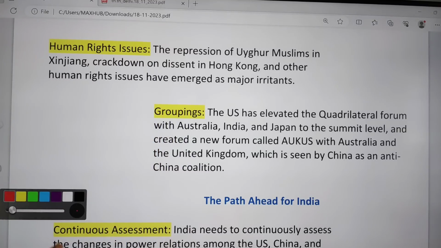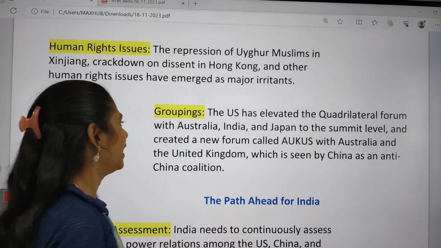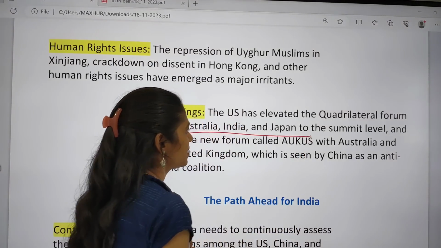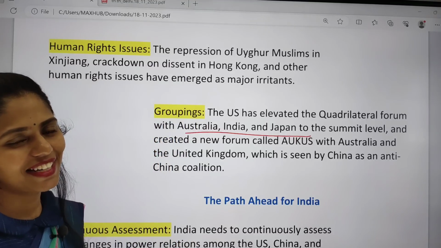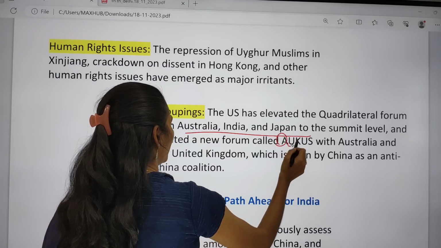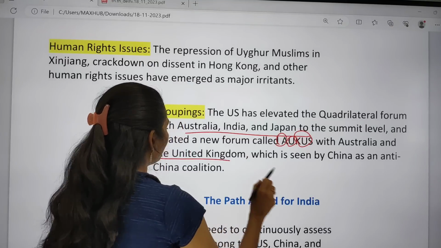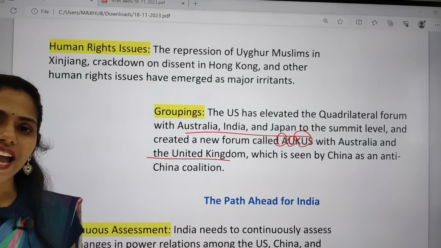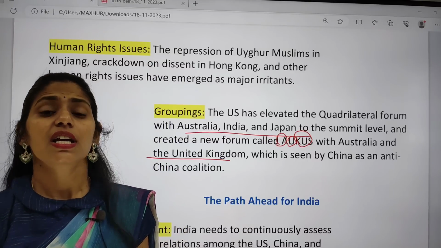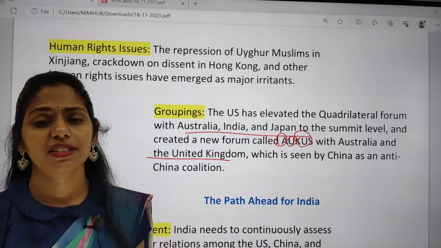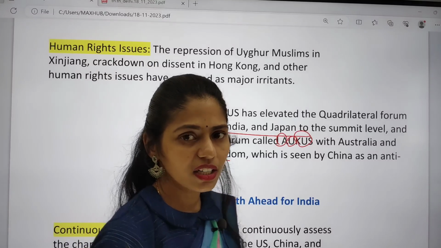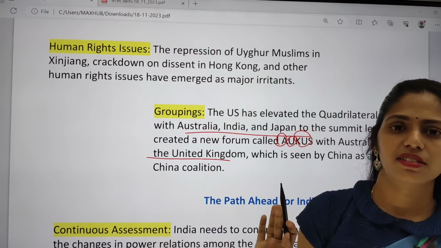So US came up with different regional groupings like Quad with Australia, India and Japan and US at the summit level. And even recently US came up with this AUKUS, that is Australia, UK and US. So that are mainly seen by China as anti-China groupings. So because of all these reasons, the relations between this US and China had been deteriorated. So is that clear or not? Am I going fast?